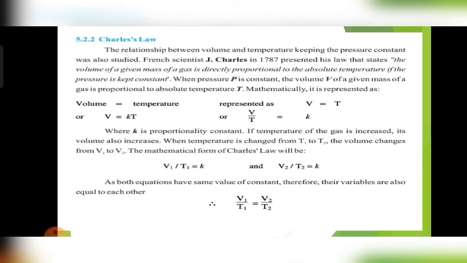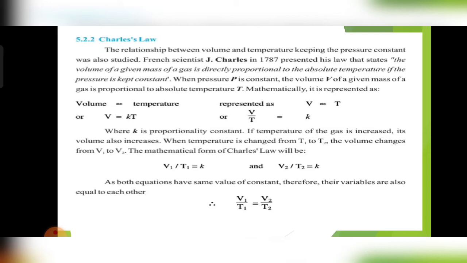If the temperature of the gas is increased, its volume also increases. When temperature is changed from T1 to T2, the volume changes from V1 to V2. For example, initially the temperature is T1, which is 25 degrees Celsius, and if we increase the temperature to 100 degrees Celsius, then the volume will also increase from V1 to V2.